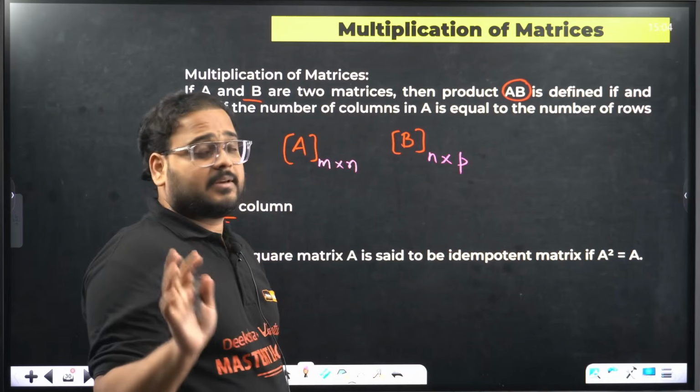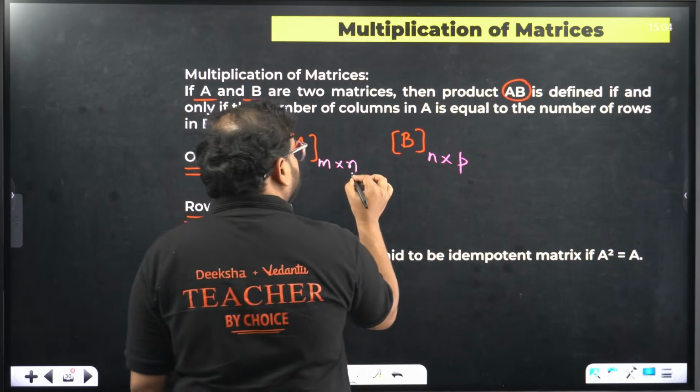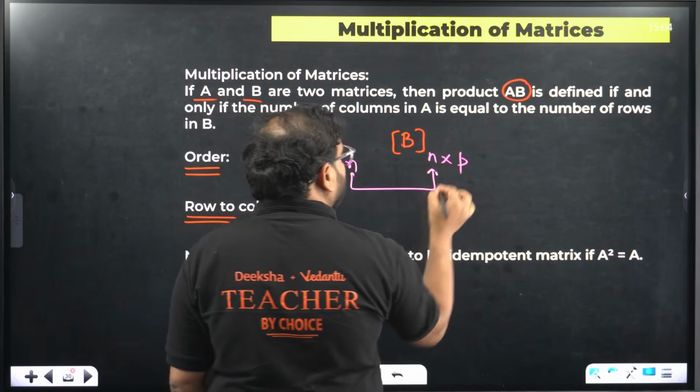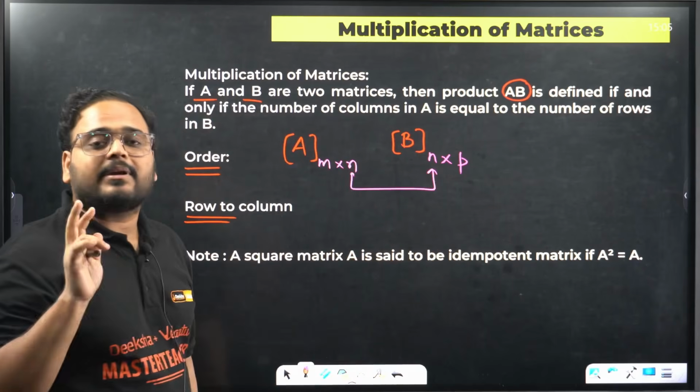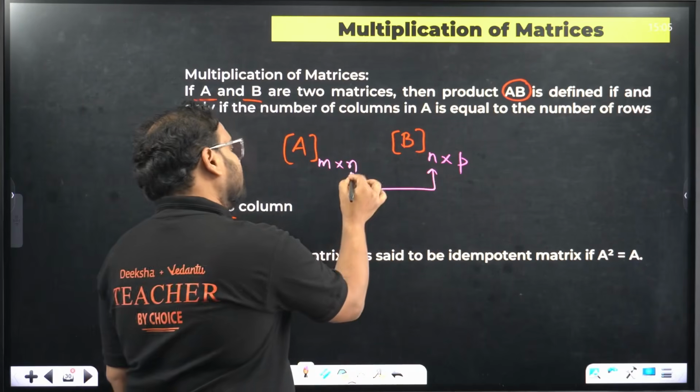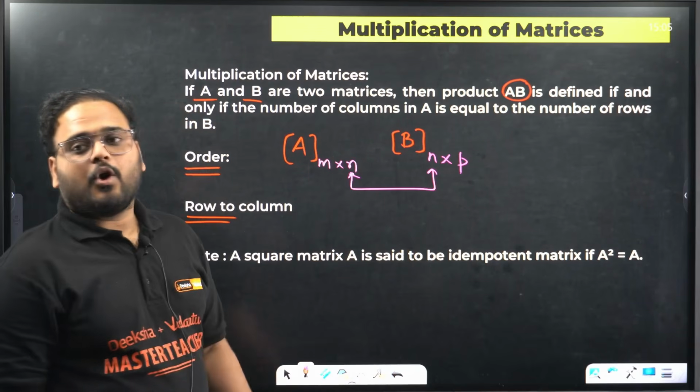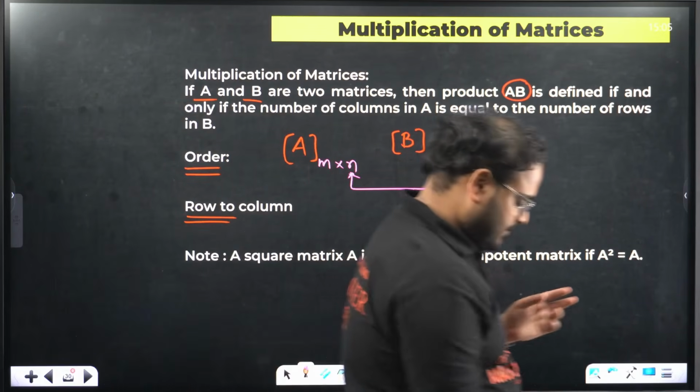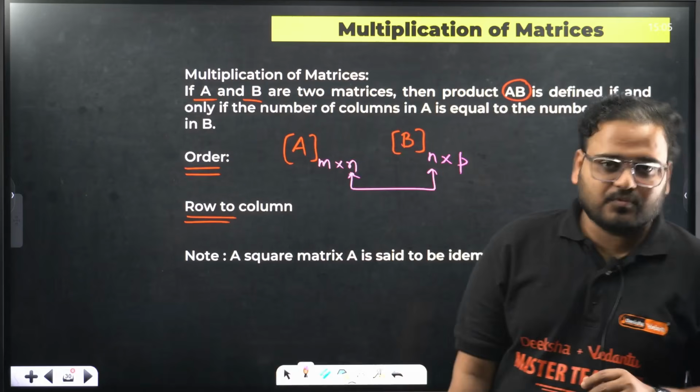That's the first thing. If you have this value and this value equal, then only matrix multiplication is defined or possible for the given two matrices. In other cases, sir, not possible.